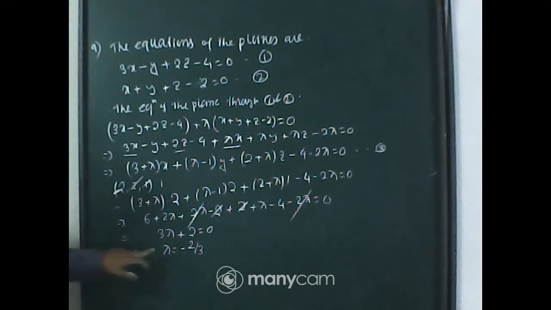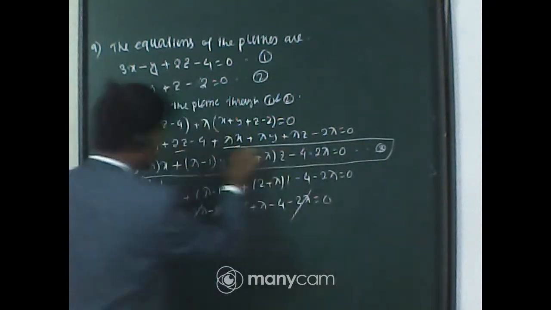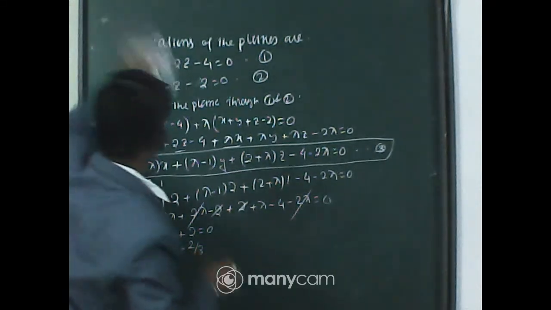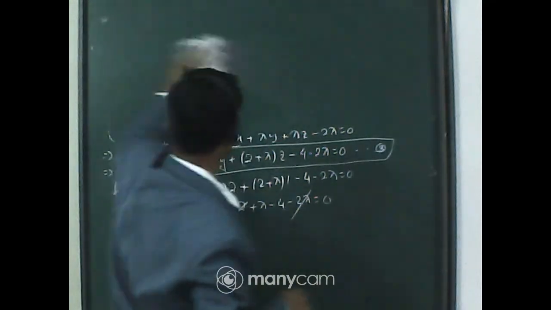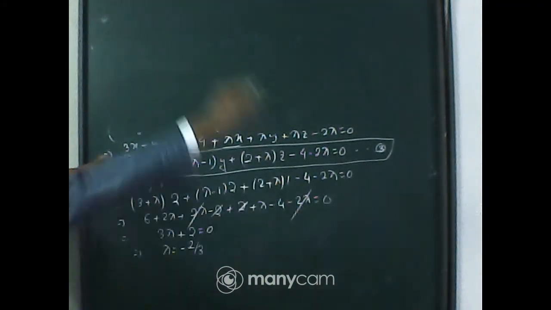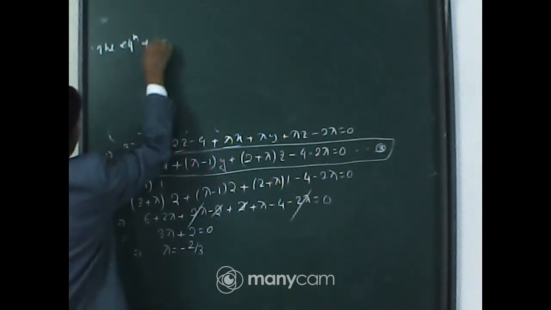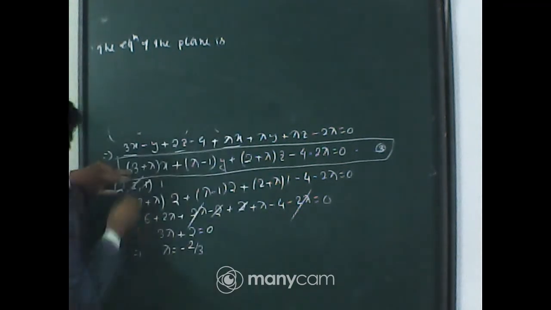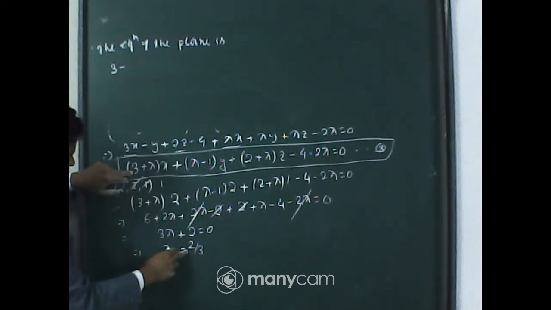Now if I put the value of lambda in this equation, we have the equation of the plane. So let's put the value of lambda here. Therefore the equation of the plane is: 3 plus lambda, and value of lambda is minus 2 by 3.